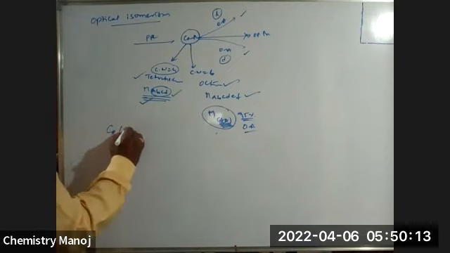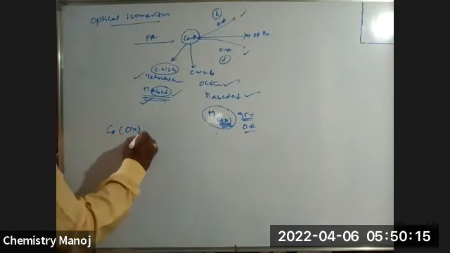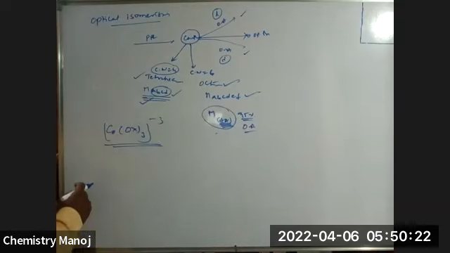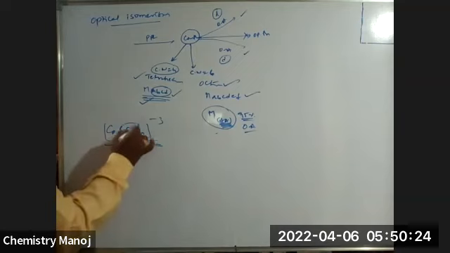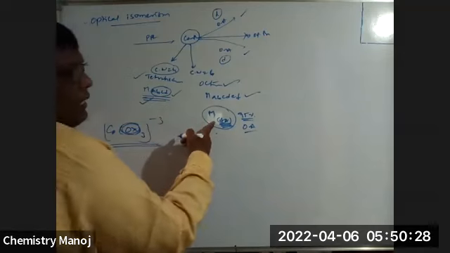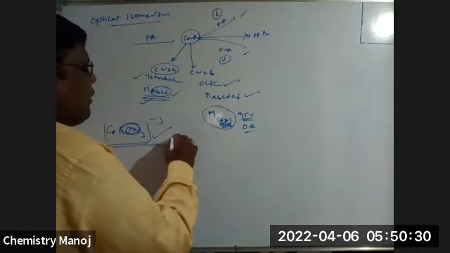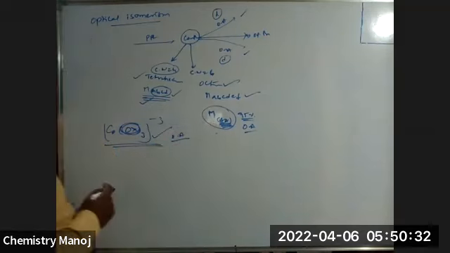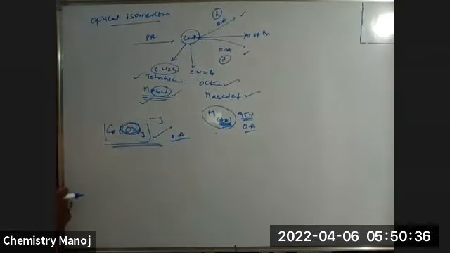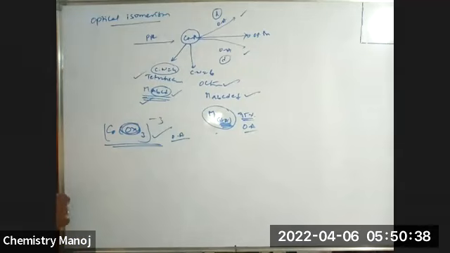Now see here, Co(oxalate)3 to the power of minus 3. Does this complex exhibit optical isomerism or not? Oxalate is a bidentate ligand. Already I told you, with at least one bidentate ligand, it is optically active. Optical activity is nothing but the ability to rotate plane polarized light either clockwise or anti-clockwise.